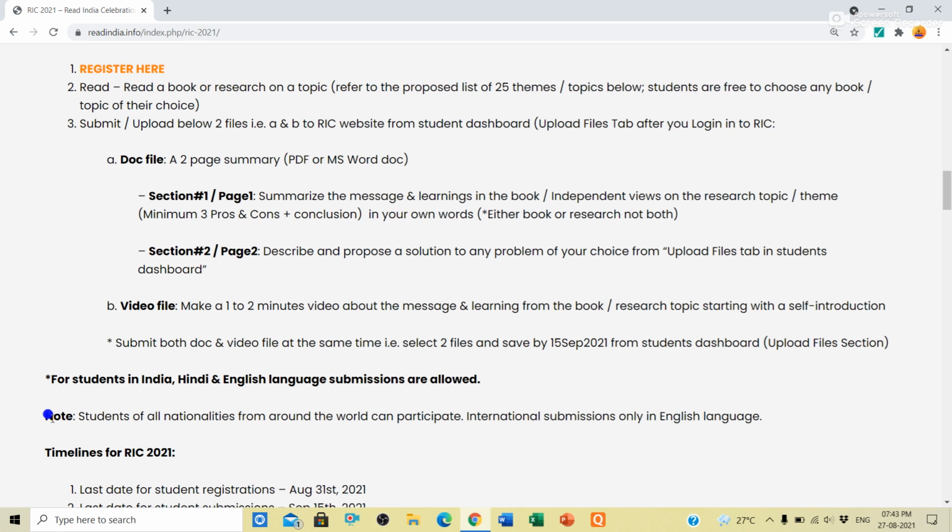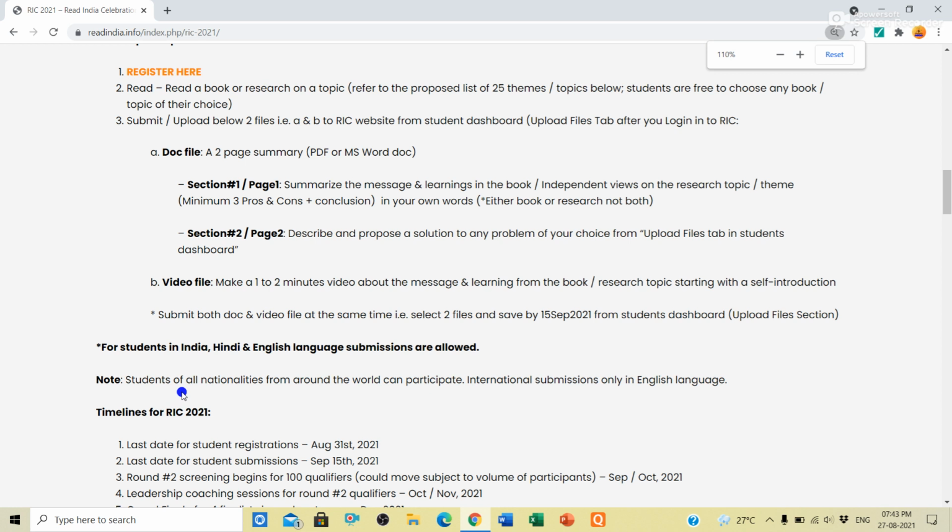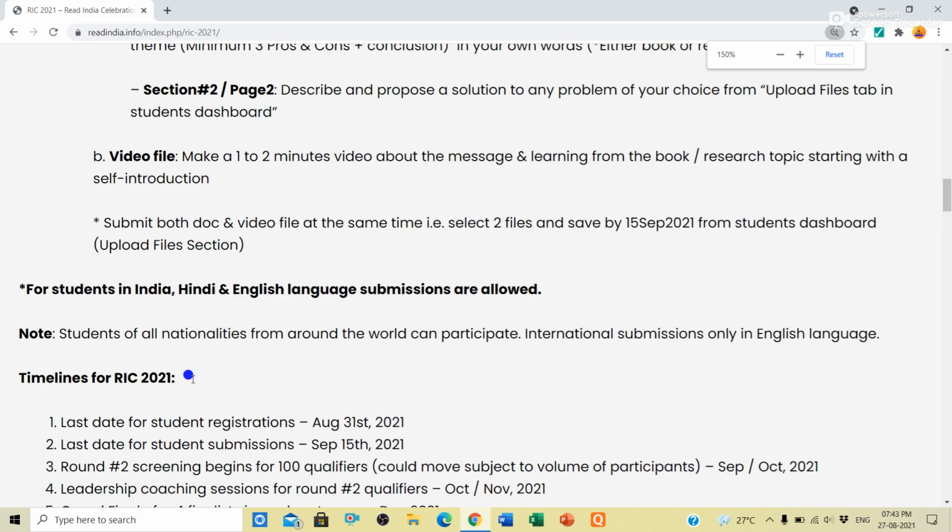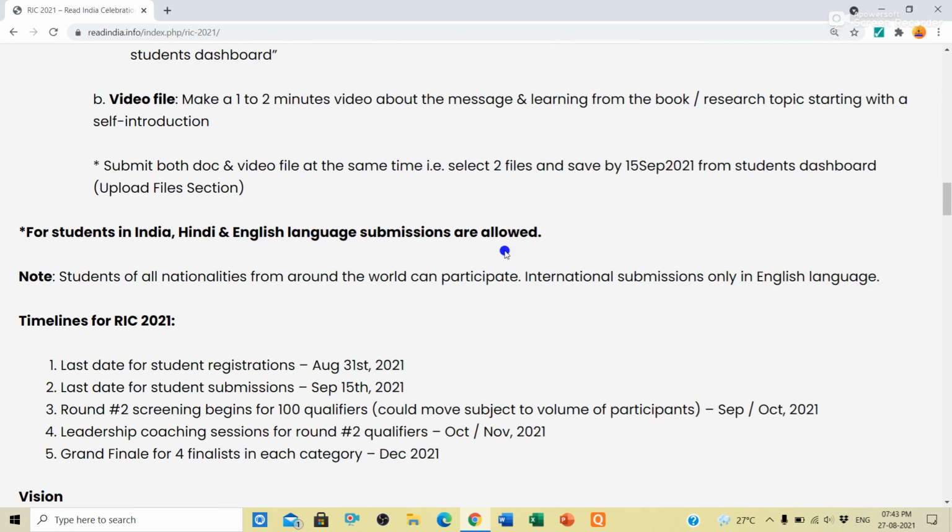Now, for students in India, Hindi and English language submissions are allowed. They can submit either in Hindi or in English. But international students will submit only in English. You are from India, so you can submit either in Hindi or in English.